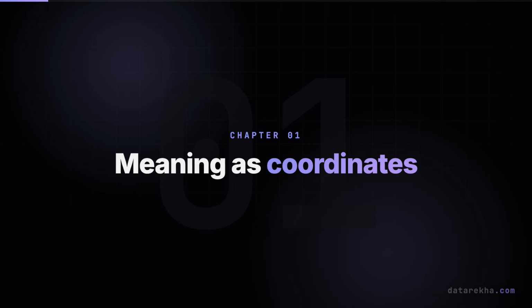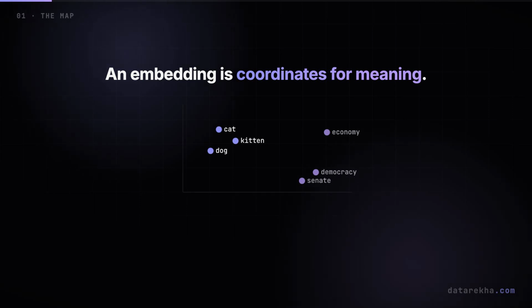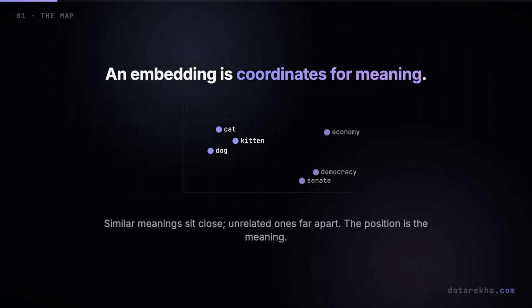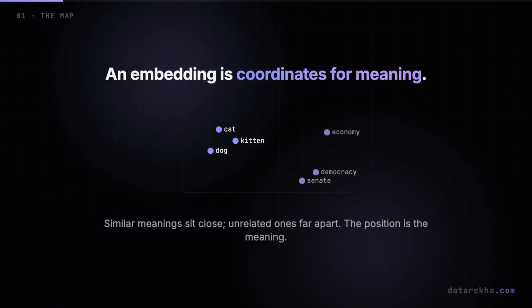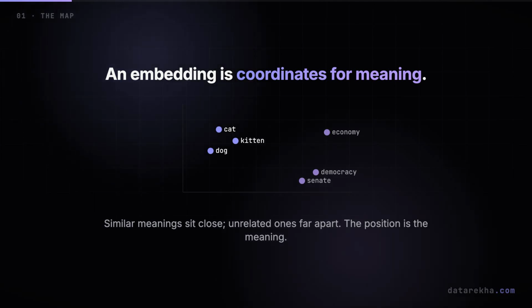Meaning as coordinates. Start with the core idea. An embedding is a set of coordinates for meaning. Picture a giant map where every word has a location. The model places them so that similar meanings sit close together and unrelated ones sit far apart. Cat lands right next to kitten, and a short hop from dog. Democracy is off in a completely different region. The position is the meaning.